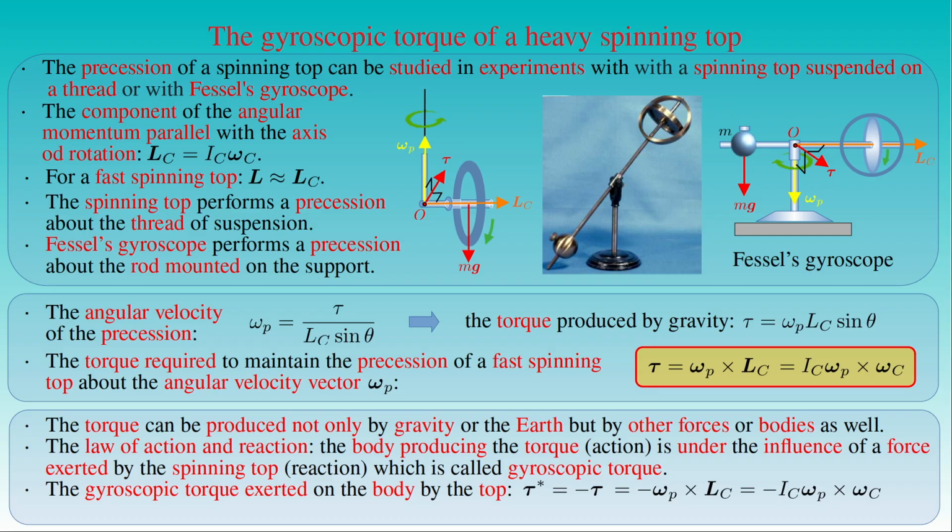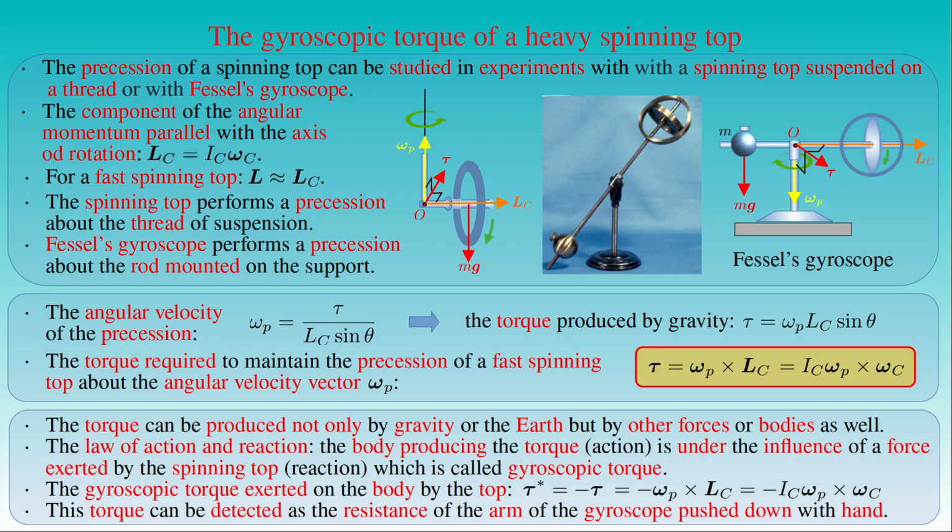Here the torques tau and tau star relate to each other in the same way as, for example, the centripetal force and its reaction force exerted on the body that is constrained by a cord to move along a circular orbit. The gyroscopic torque tau star produced by a spinning top can be directly detected, for example in the case of Fessel's gyroscope, as the resistance of the arm of the gyroscope if it is pushed down with hand instead of the weight, or when the direction of the axle of a spinning bike wheel is changed.